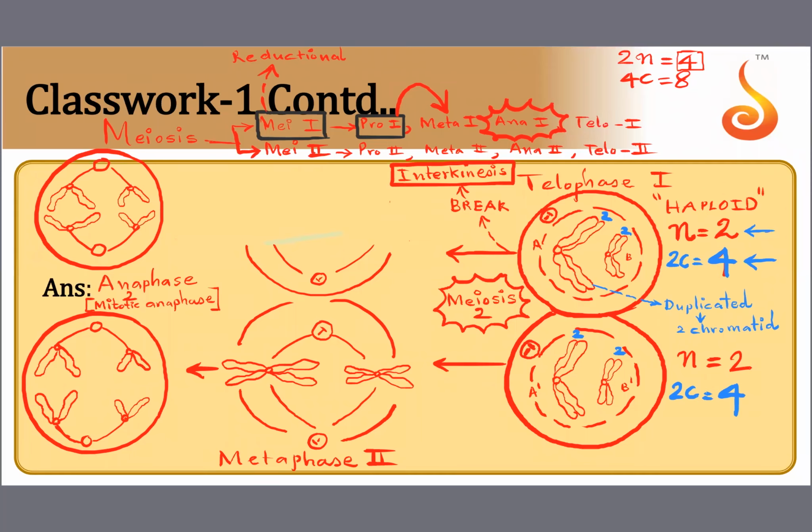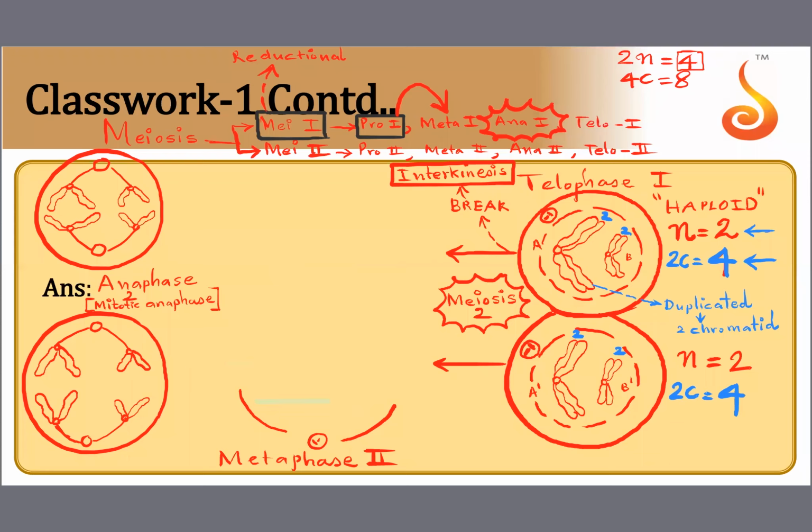So now we have anaphase. Now the next phase, the last phase of meiosis 2 after anaphase 2, is telophase 2. So this cell will enter into telophase 2. Now the migrated chromosomes will once again accumulate at the poles. They will cluster at the poles.